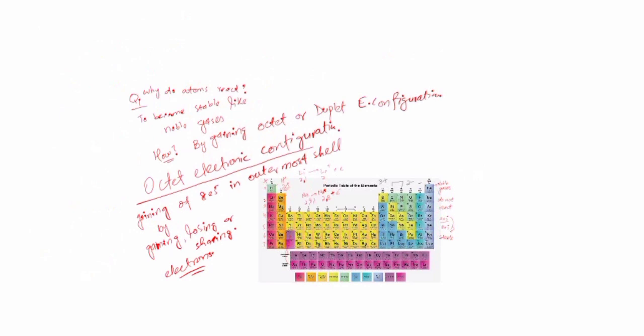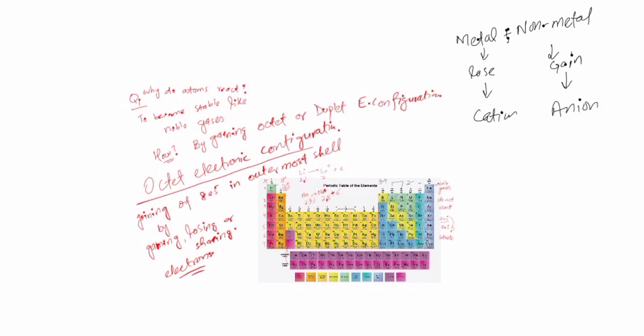When there comes a metal and a non-metal, metal loses, non-metal gains. Metal after losing electrons becomes a cation. Non-metal after gaining electrons becomes an anion. So they have plus and minus opposite charges, so the electrostatic force of attraction is developed.